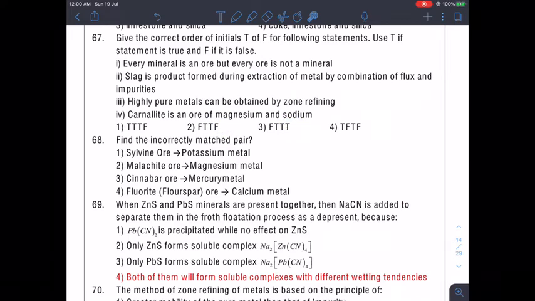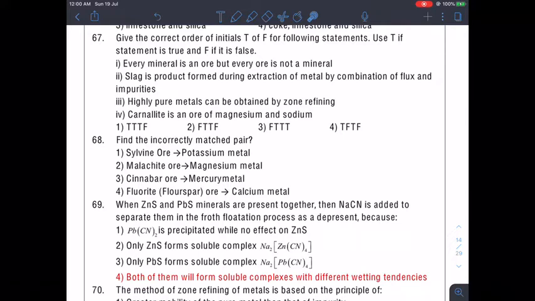Carnallite is an ore of magnesium and sodium. So what is carnallite, guys? Carnallite is not the ore of sodium and magnesium. So what is it exactly?